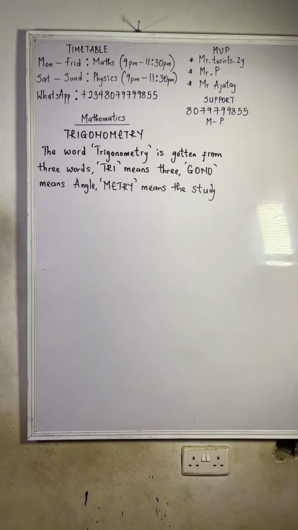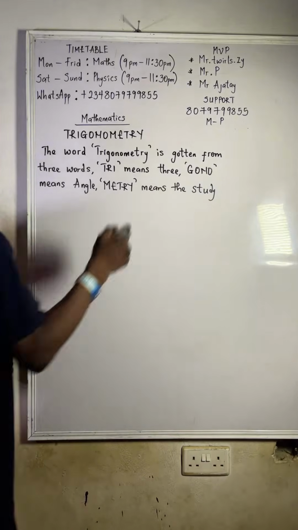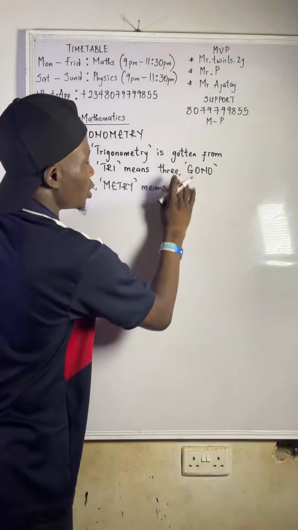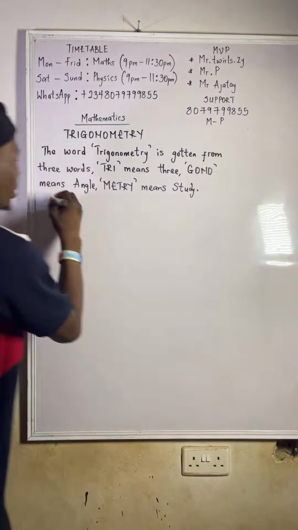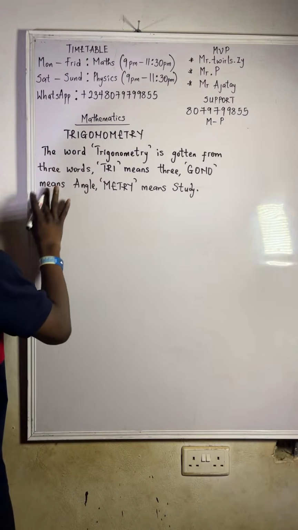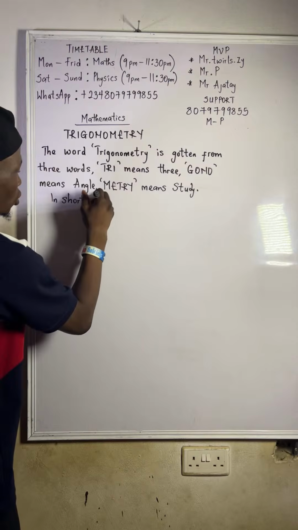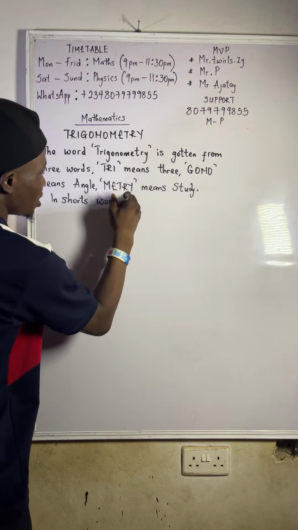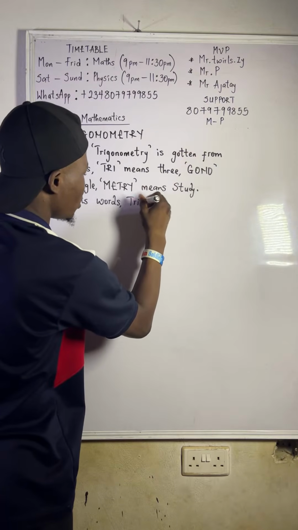Metry means study. So in short words, what is trigonometry talking about? We'll just solve a few things; I'll not go deep into it.